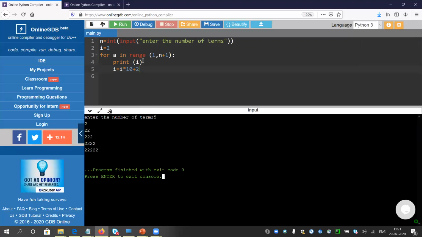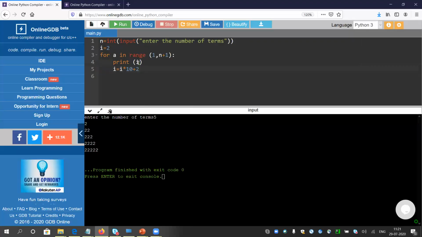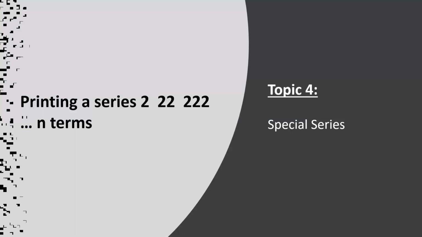One thing I forgot to mention. If you want to print these numbers in the same line, what to do? Just put a comma and put end equals to space. That's all you need to do. No logic, nothing. You just have to write this line. I am giving 6 terms this time. Look, it is being printed in the same line. Just give a comma, end equals to space. For the time being we can remove it, but you can use it in your program. So topic 4 is done.